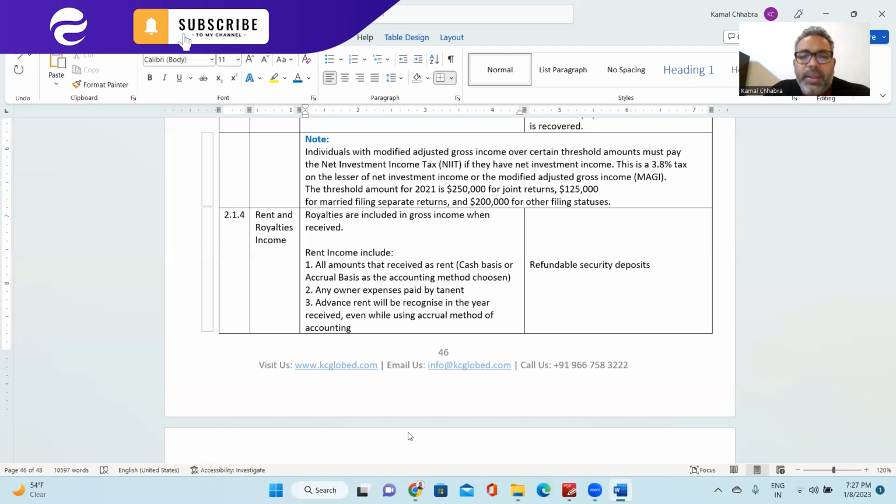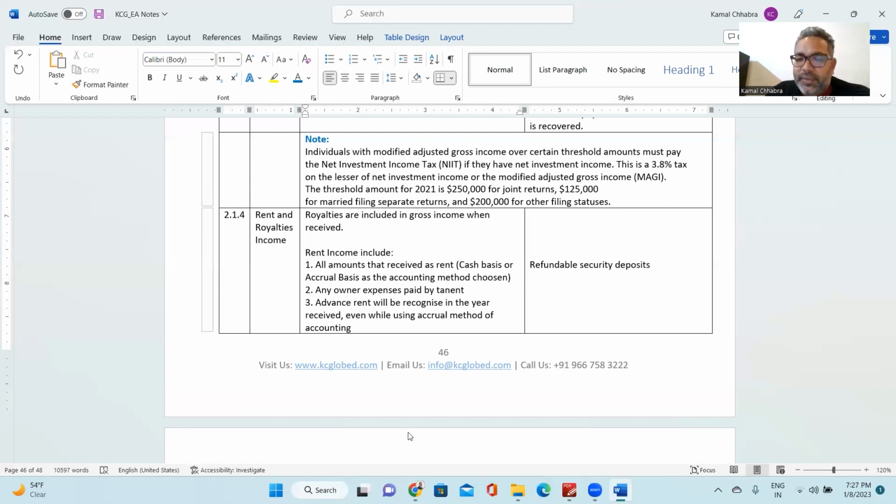Rental income includes all the amount that is received as rent, whether it's cash basis or accrual basis of accounting, whatever method you have chosen. So when it comes to rental income, it follows cash basis of accounting. Whether for book purposes you are following cash basis or accrual basis, it does not make any difference for tax purposes.